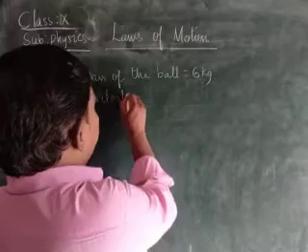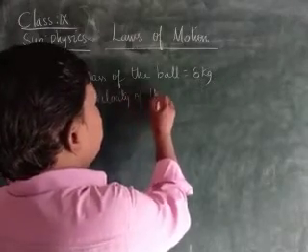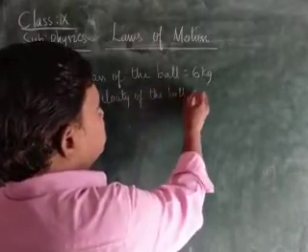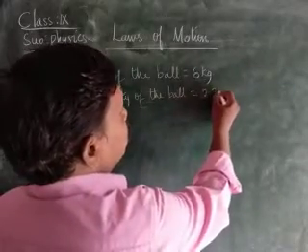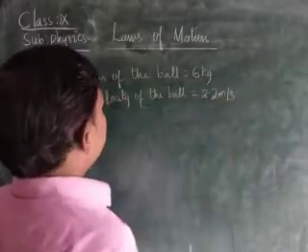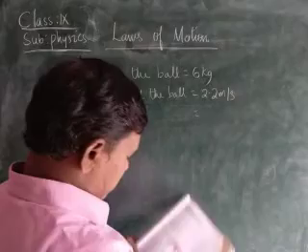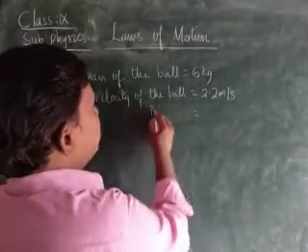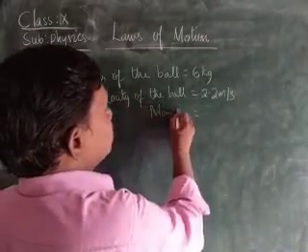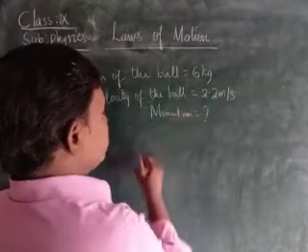Velocity of the ball is 2.2 meters per second. Now he is asking the momentum. What is the momentum of the body?